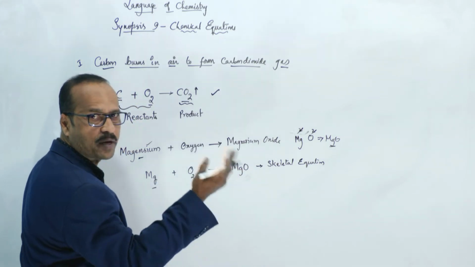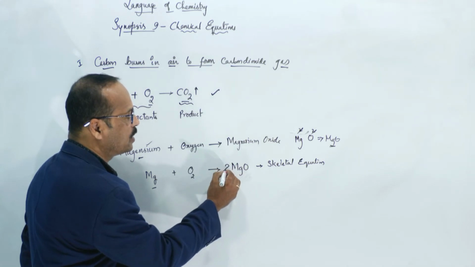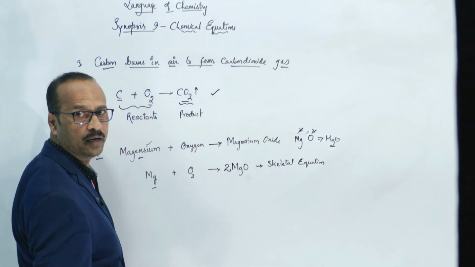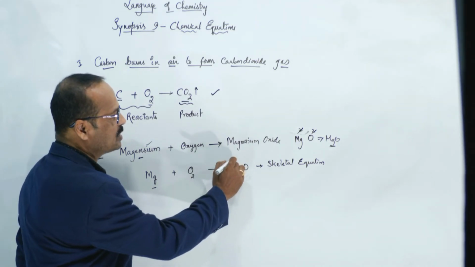Always you have to put the number in front. So here 2 oxygens are there, only 1. So that's what you write here, 2. Right here 2. Clear? Now if you write 2, here 2 oxygens are balanced.